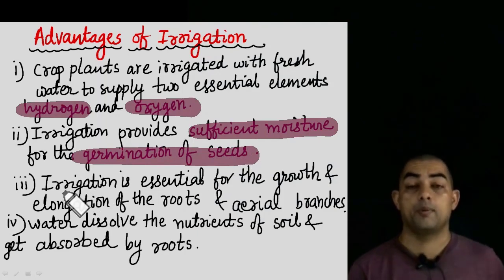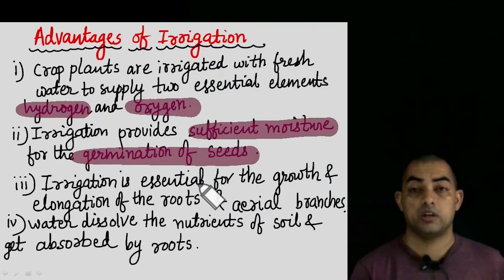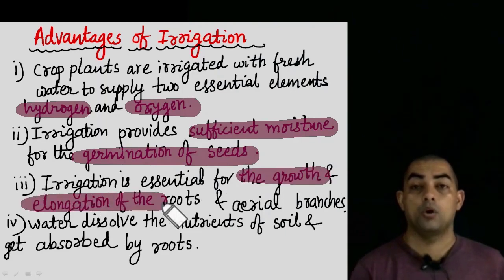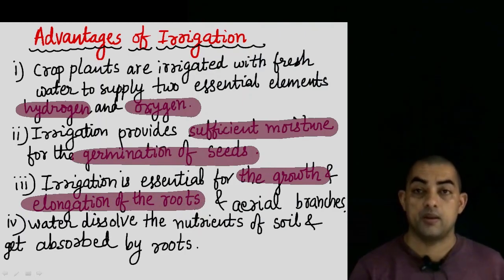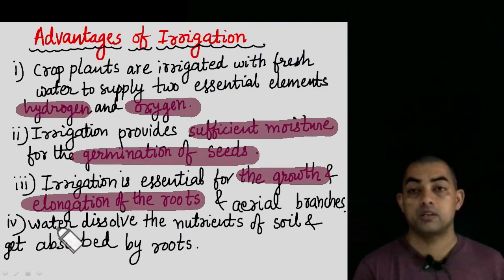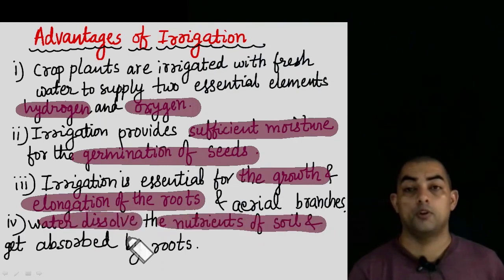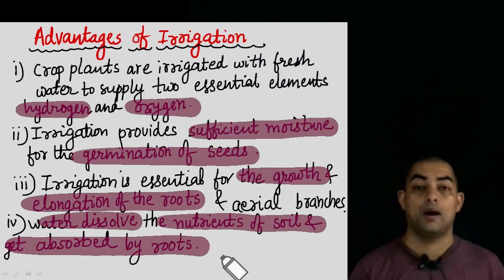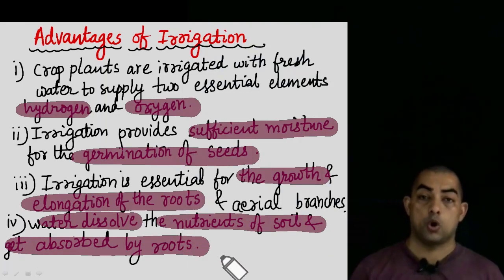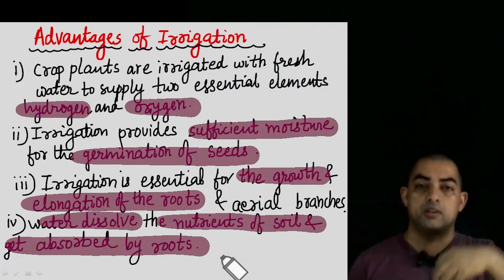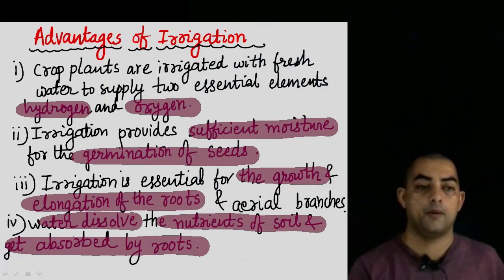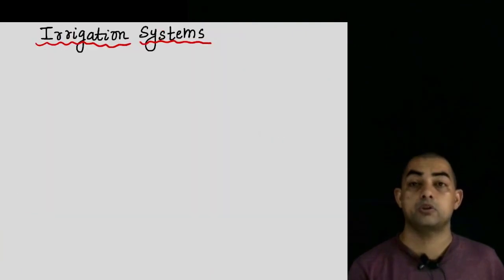The third advantage of irrigation is that it is essential for the growth and elongation of the roots. For the roots to grow, for the roots to become long, water is very essential. The last point is that water dissolves all the nutrients of the soil and then they are absorbed by the roots. We all know that soil contains all these nutrients, and these nutrients enter into the plant via the roots through water. Through the roots and the xylem vessels, it reaches all the different parts of the plants. So these were the advantages of irrigation.